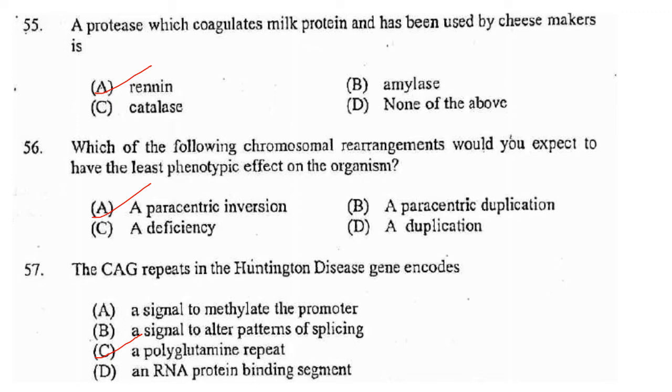So answer is option A, paracentric inversion. Now next one. CAG repeats in Huntington's disease gene encode a polyglutamine repeat. So answer is option C, a polyglutamine repeat.